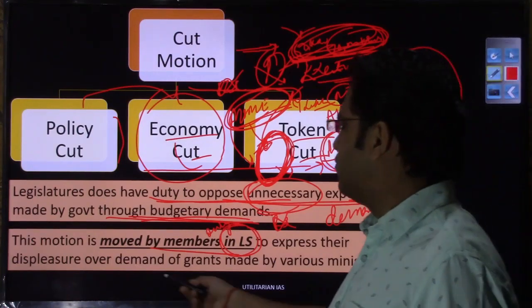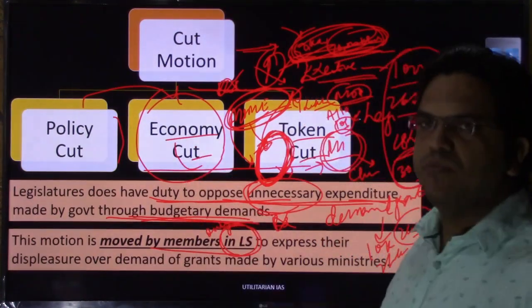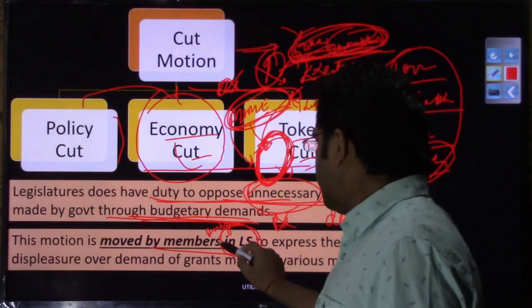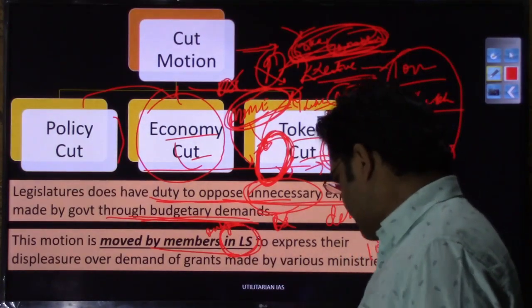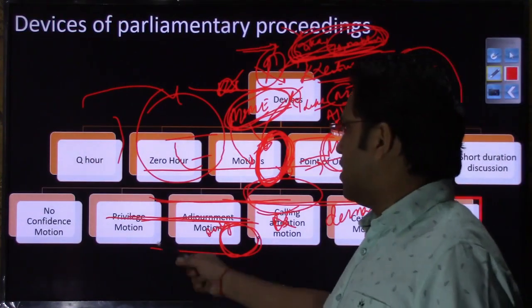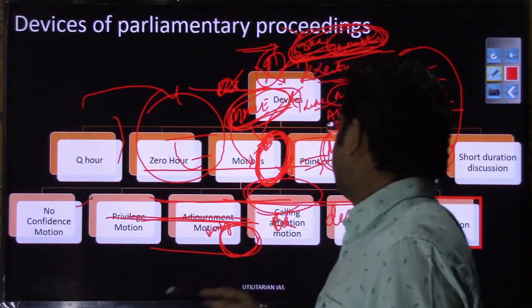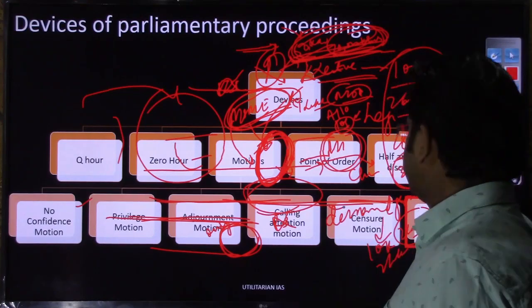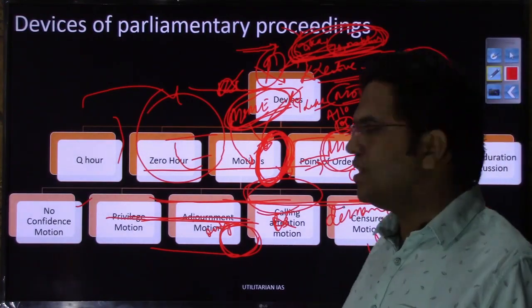So I hope we understand why these 3 motions can be moved only in the Lok Sabha. There are other motions as well. In the previous slide, if you remember, there are other motions like no confidence motion and censure motion. All these motions can be moved only in the Lok Sabha.